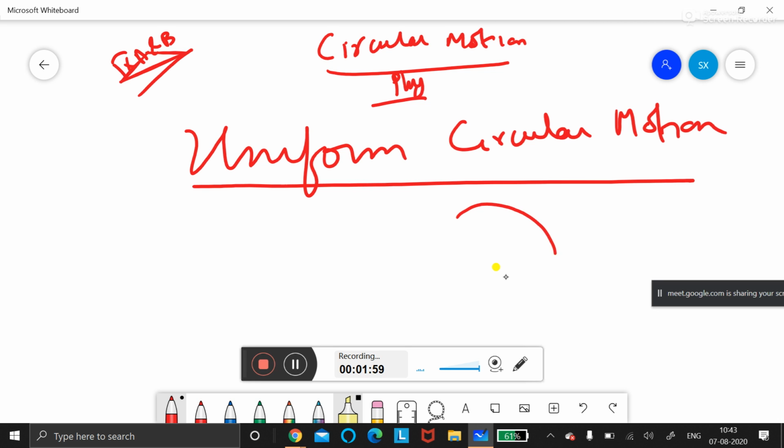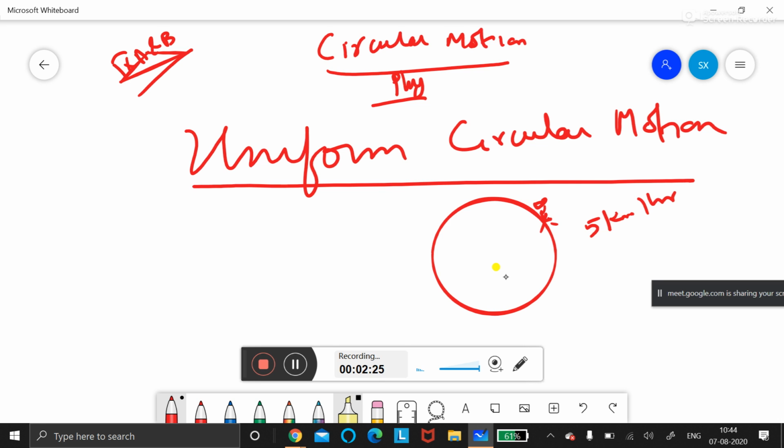Suppose you are jogging at 5 kilometer per hour and you jog at the same speed, not increasing your speed. That means uniform circular motion. So uniform circular motion means whenever the object is moving in a circle with a constant speed.